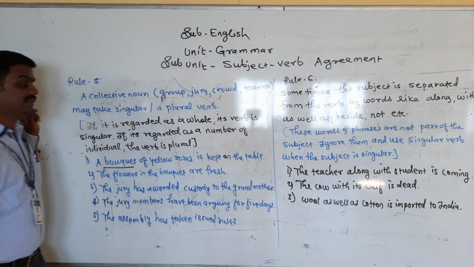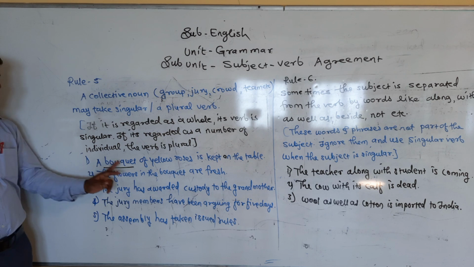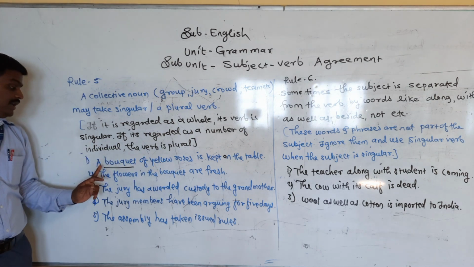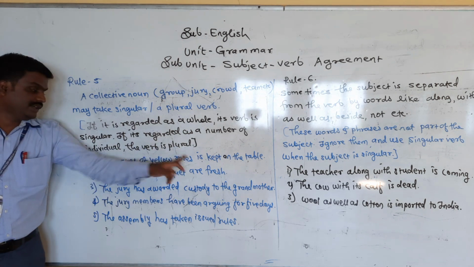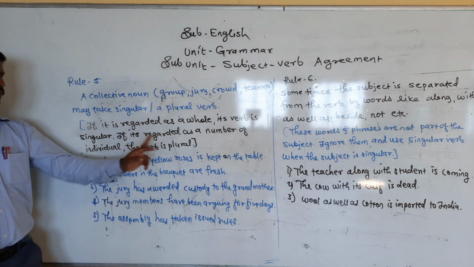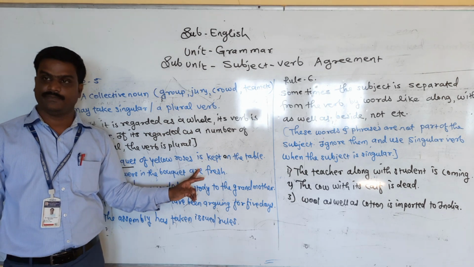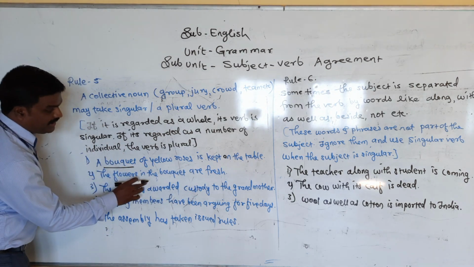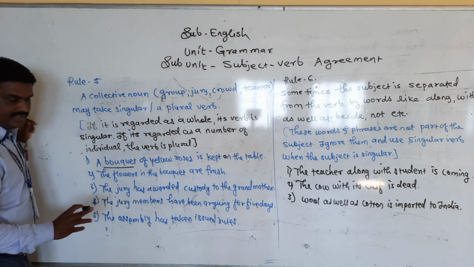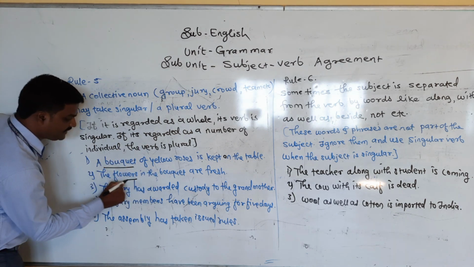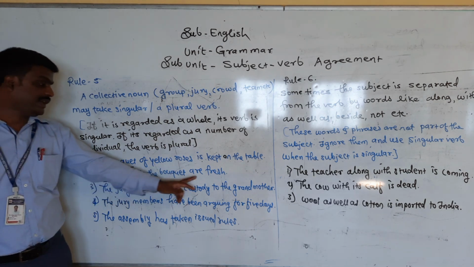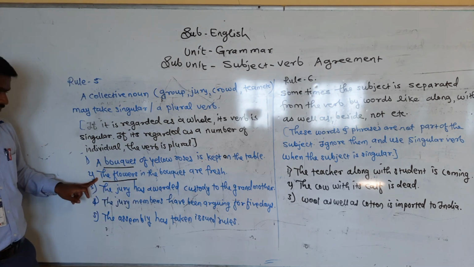A bouquet of yellow roses is kept on the table. We are not talking about roses here. We are talking about bouquet, so here it is representing singular form, so the singular form of the verb. See, the flowers in the bouquet are fresh. Here, see what happened? We are talking about flowers. The flowers in the bouquet are fresh.